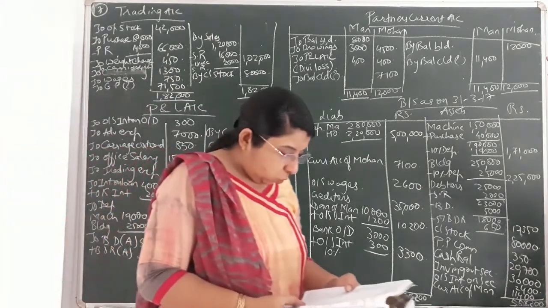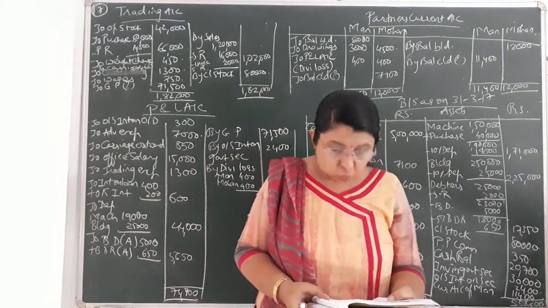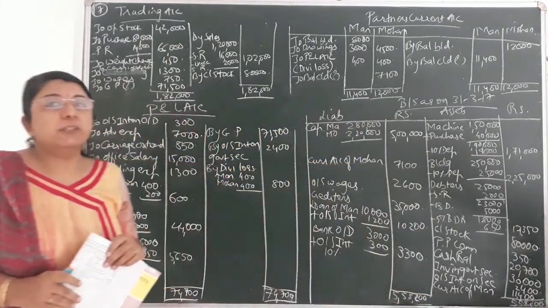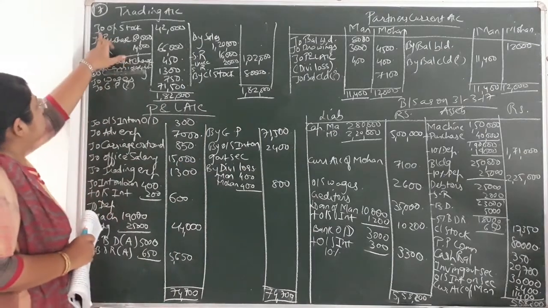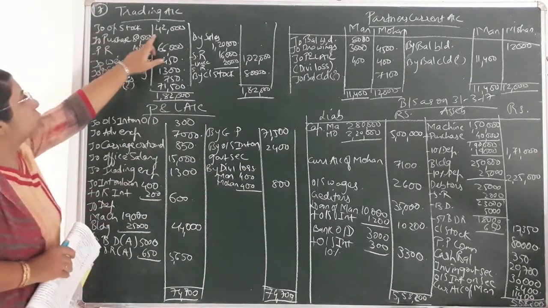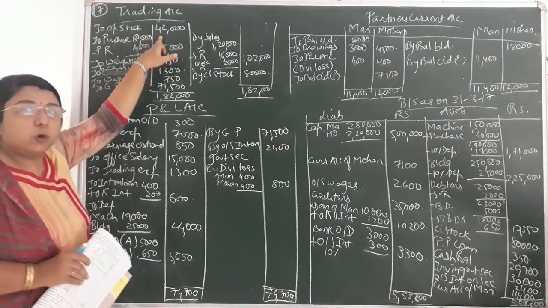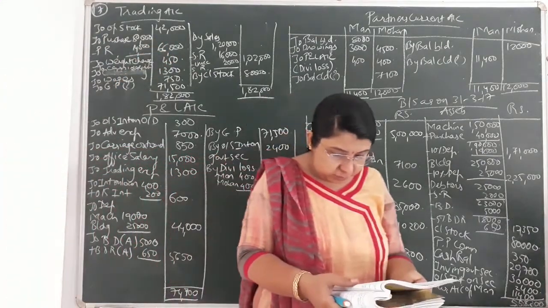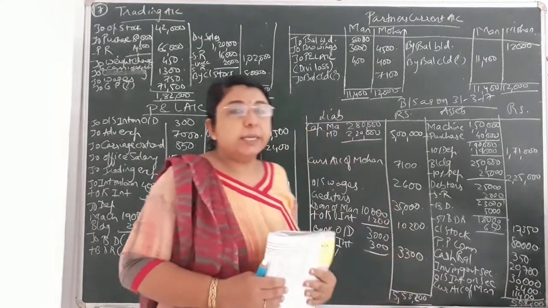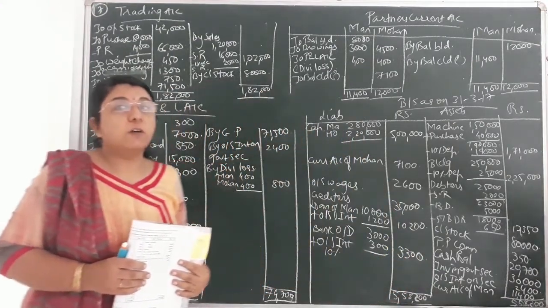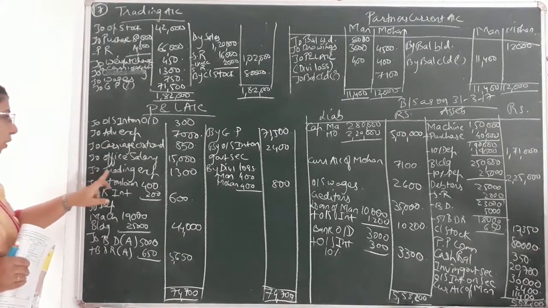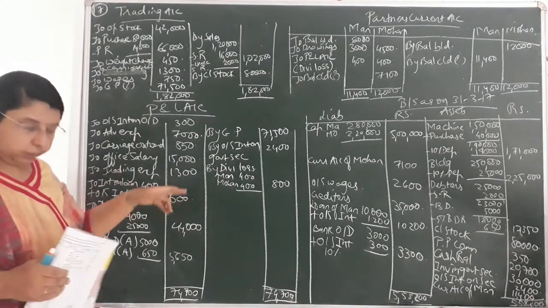Then afterwards, goods stock, opening stock, that is given to you 42,000. Opening stock always will be recorded on the debit side of trading account. Always the first entry, so to opening stock, that is debit side of trading account 42,000. Then afterwards, trading expense, that is given to you 1300. Trading expense that will be recorded on the debit side of P&L account. So you can see on the debit side of P&L account, I have written to trading expense, that is 1300.